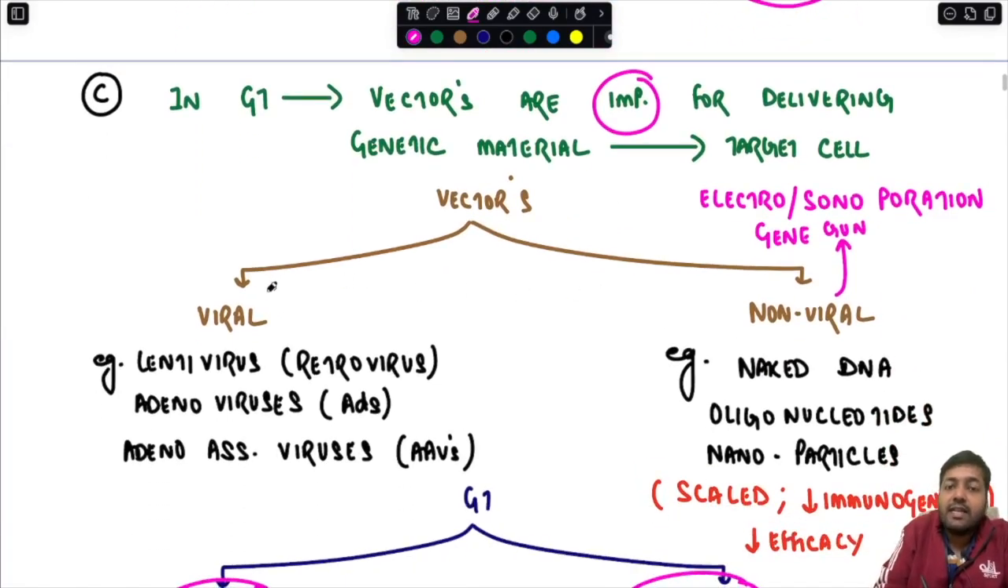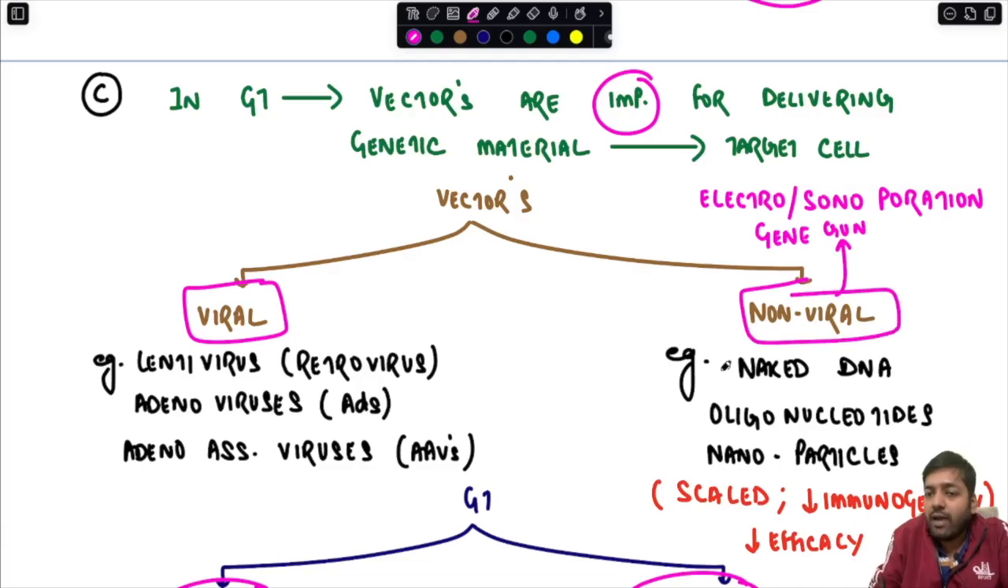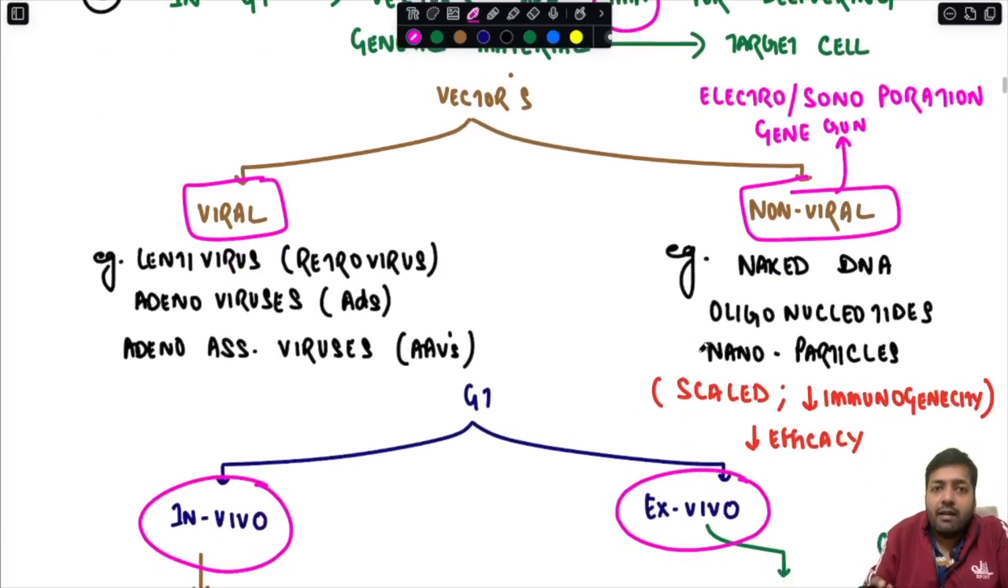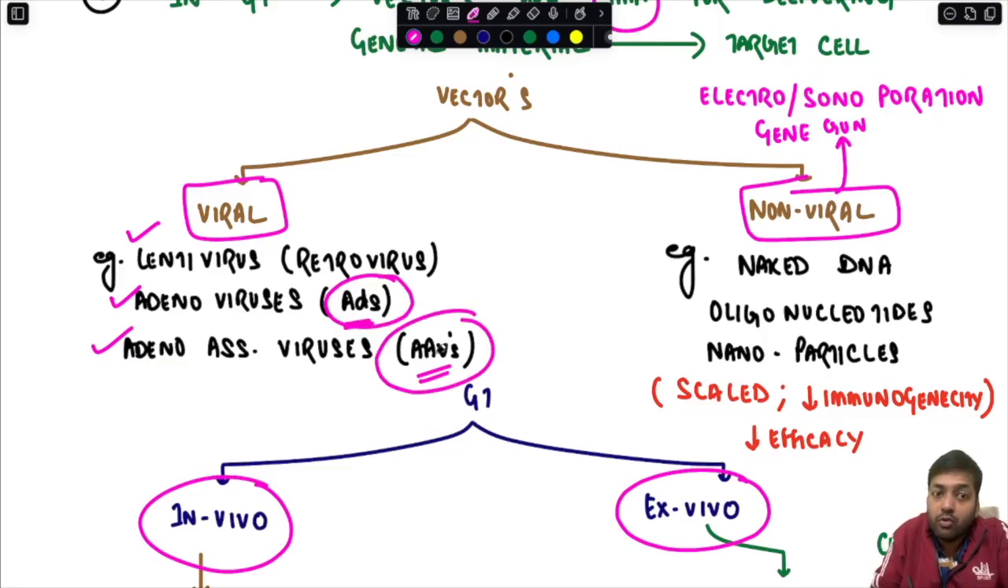These vectors can be of two types. They can either be viral vectors or non-viral vectors. Viral vectors include the most common ones we use: lentivirus, that is the retroviruses, adenoviruses, short form ADs, and adeno-associated viruses like AAVs. Remember these short forms because later on we are going to use them. So the viral vectors include lentivirus, adenoviruses and adeno-associated viruses.